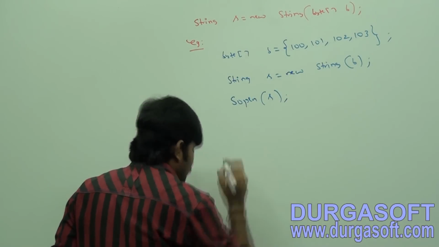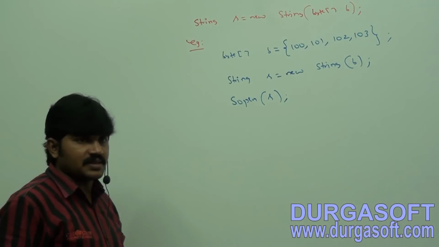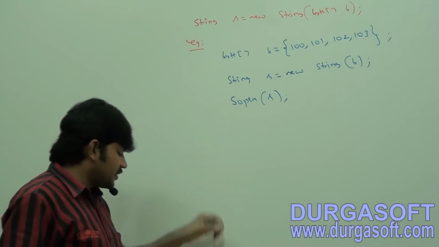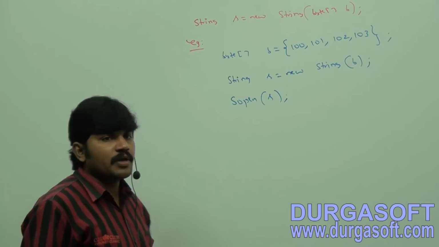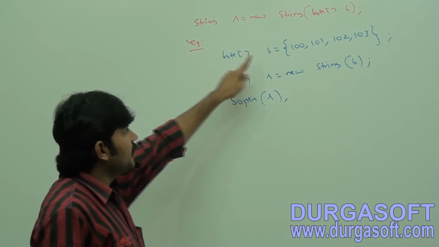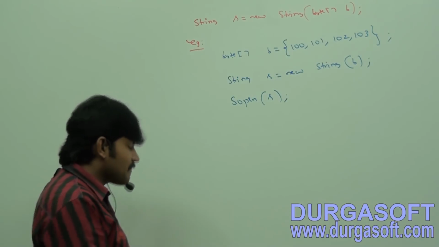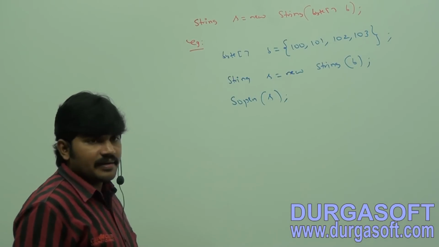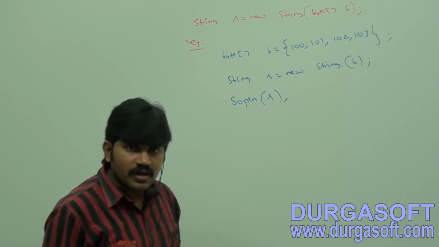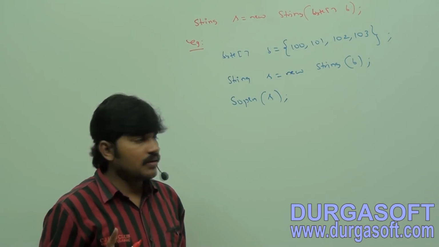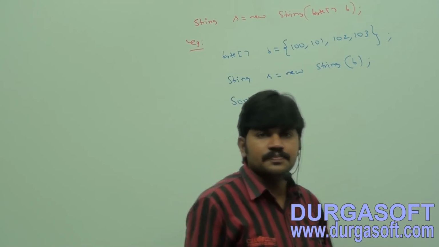System.out.println of s. Now, have you observed here? Byte array b is equal to 100, 101, 102, 103, then SOP of s. What is the answer we are going to get?